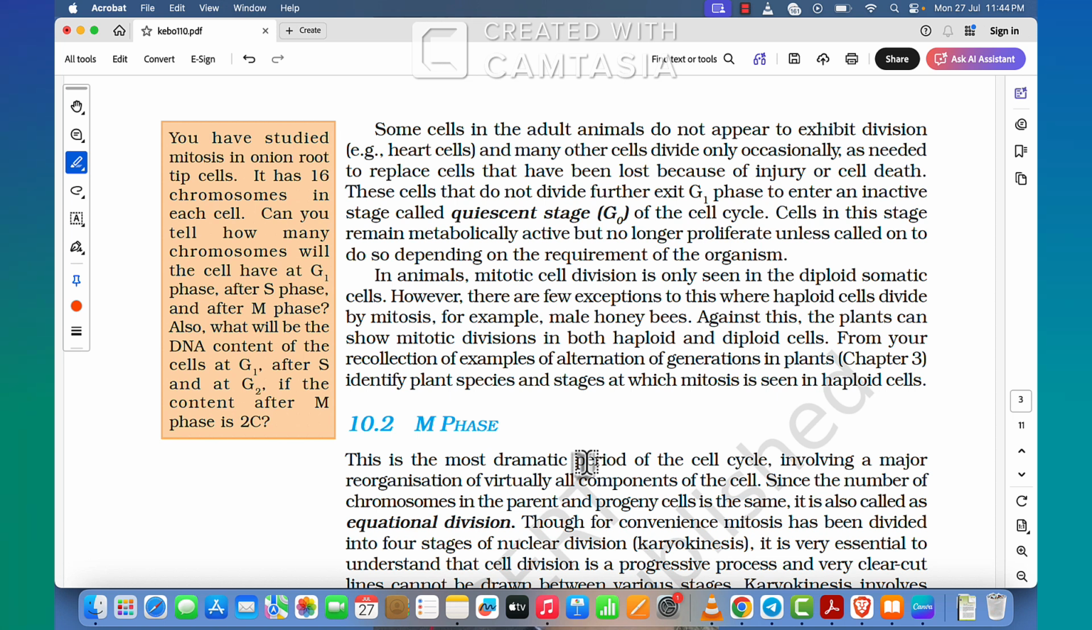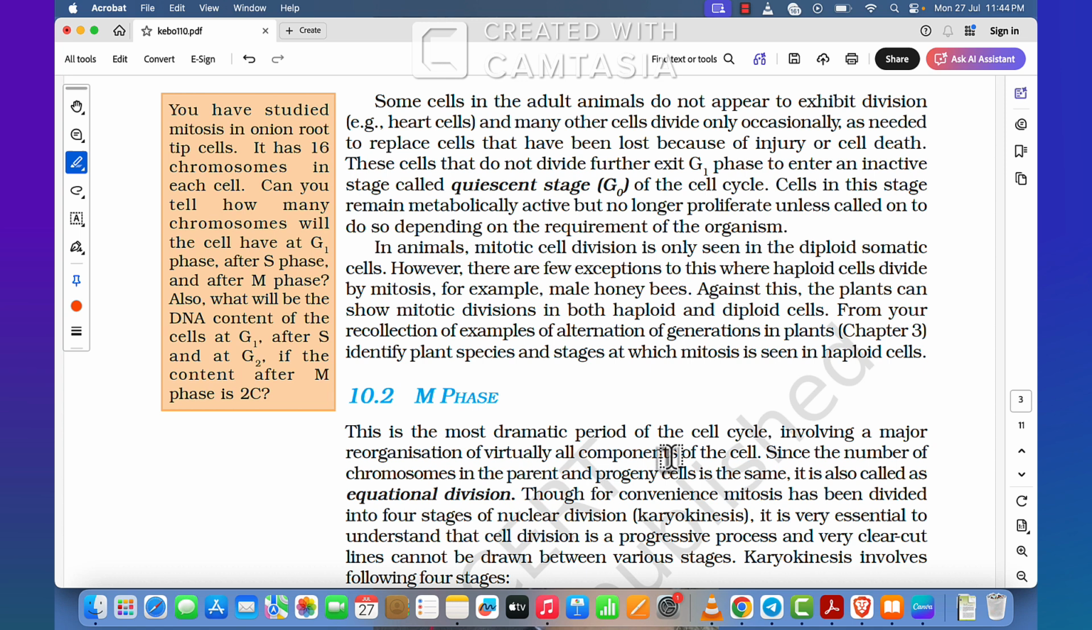In animals, mitotic cell division is only seen in the diploid somatic cells. However, there are a few exceptions to this where haploid cells divide by mitosis, for example male honeybees. Against this, plants can show mitotic division in both haploid and diploid cells. From your recollection of examples of alternation of generation in plants, chapter 3, identify plant species and stages at which mitosis is seen in haploid cells.